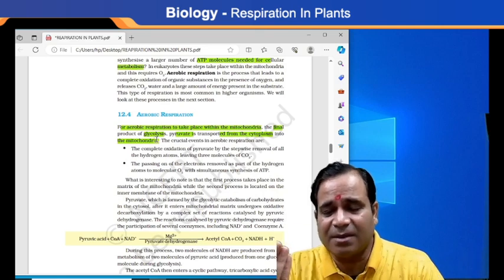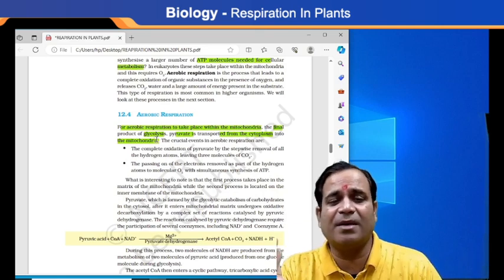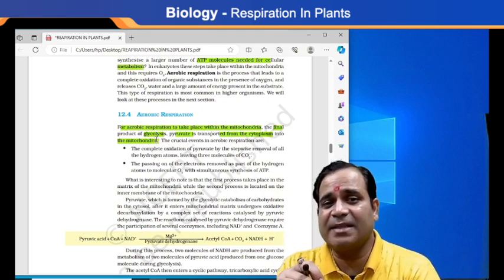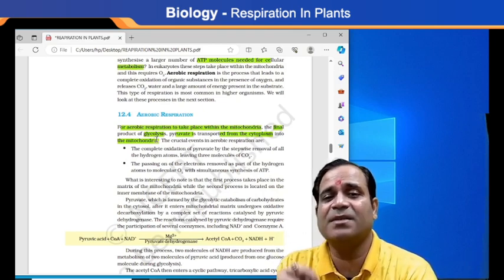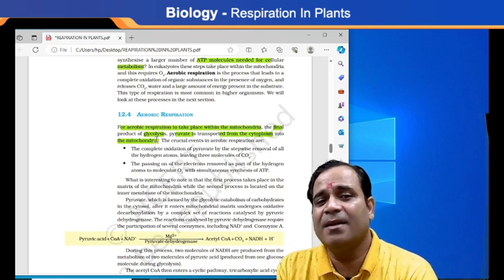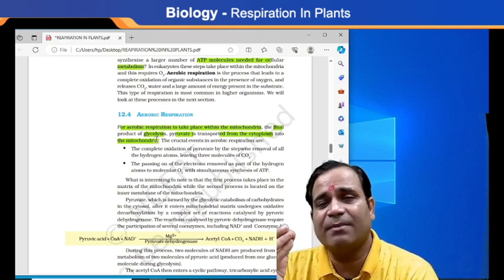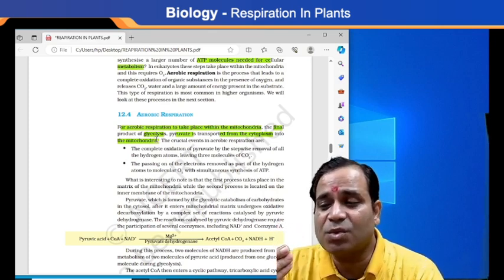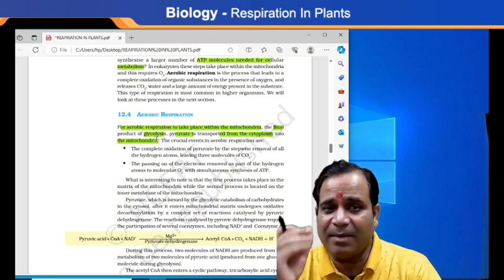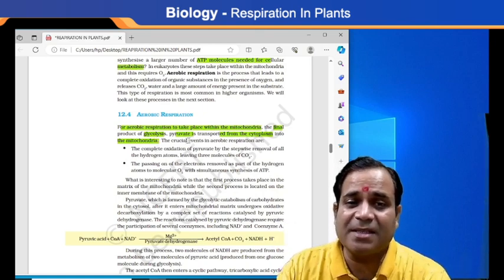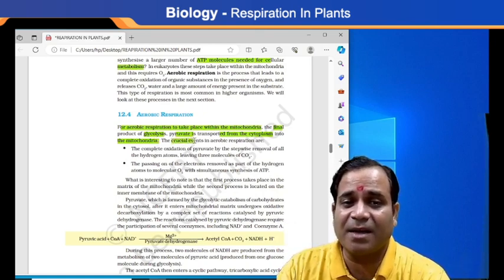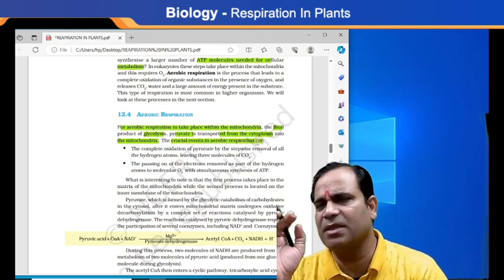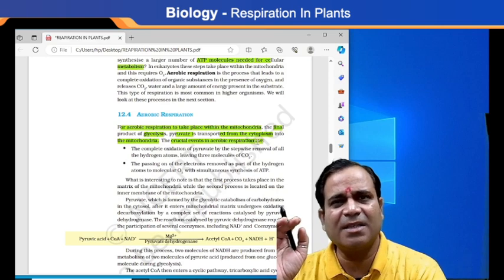and the end product in the form of glycolysis, pyruvate, is transported from the cytoplasm into where? The mitochondria. And you know that the mitochondria is the powerhouse of the cells. So whatever energy is stored, where is it stored? In the mitochondria. So now it is very important to understand the crucial events in aerobic respiration. They play a crucial role. You know what the crucial events are, my dear?